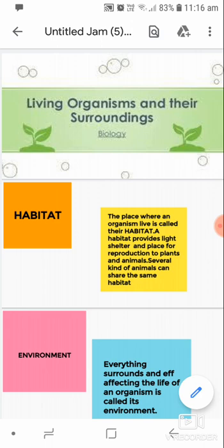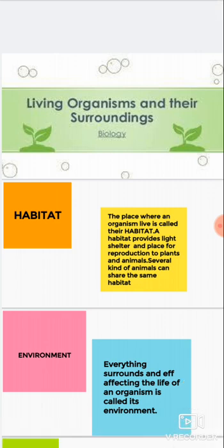We all live in a particular place, we all have an address. So you can say that habitat is like an address of that organism. The place where that organism is found is called its habitat. A habitat provides food, water, air, light and shelter, and also place for reproduction for the organism.